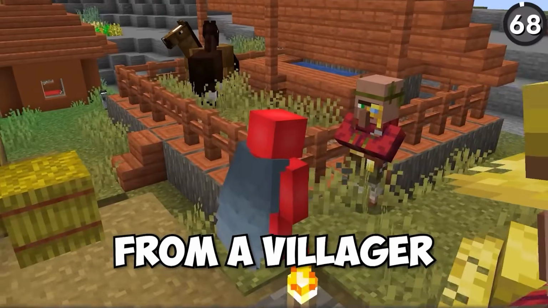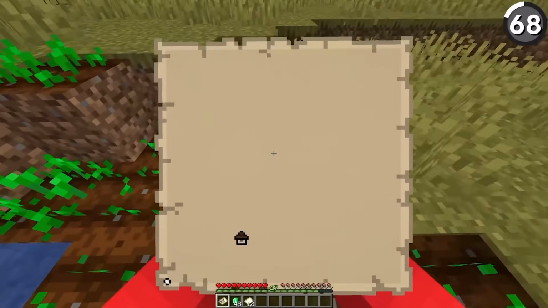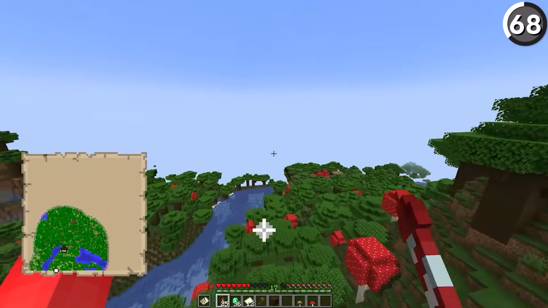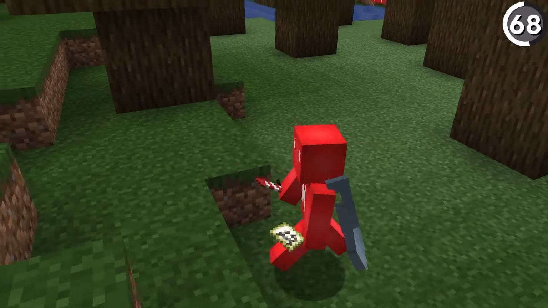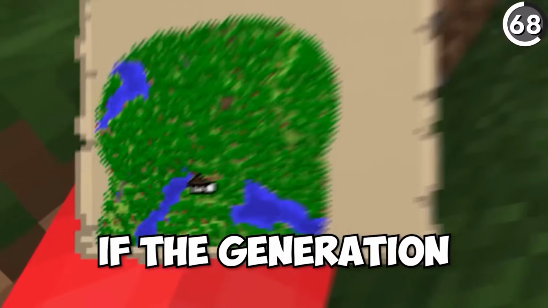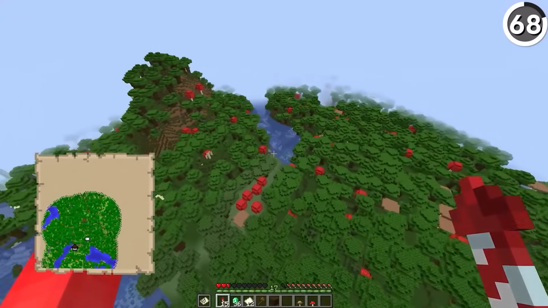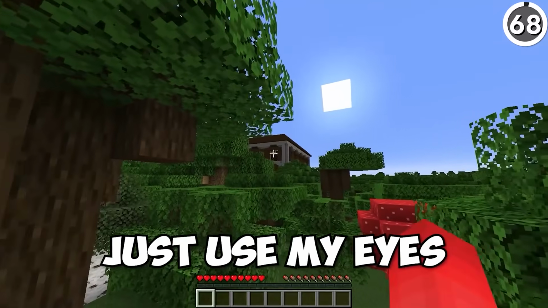Never buy this from a villager, because even though the Woodland Mansion Explorer map might sound like a useful item to get, it could be a ripoff, since as a result of the world generation, there could be times that you buy this map from the cartographer, but the Explorer map doesn't actually show where the structure does exist, but rather where it would have existed if the generation didn't mess up. And really, it's not that useful to get a map that tells me where a woodland mansion would have been when I was really hoping to find where one actually is. I think I'd rather just use my eyes for this.